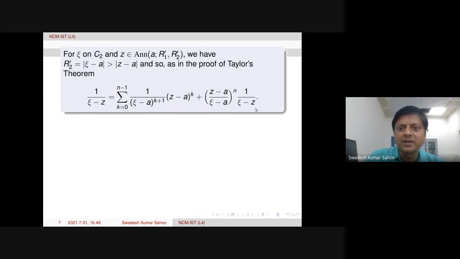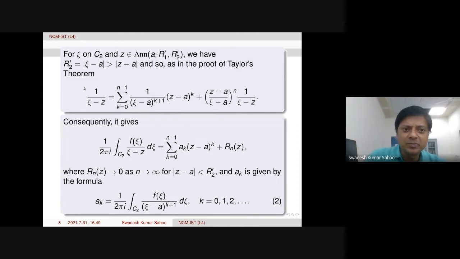So we get the same idea as we discussed yesterday in the Taylor's theorem proof. Because here the modulus of z minus a over xi minus a is less than 1, that factor is here, z minus a over xi minus a, and here also z minus a over xi minus a.